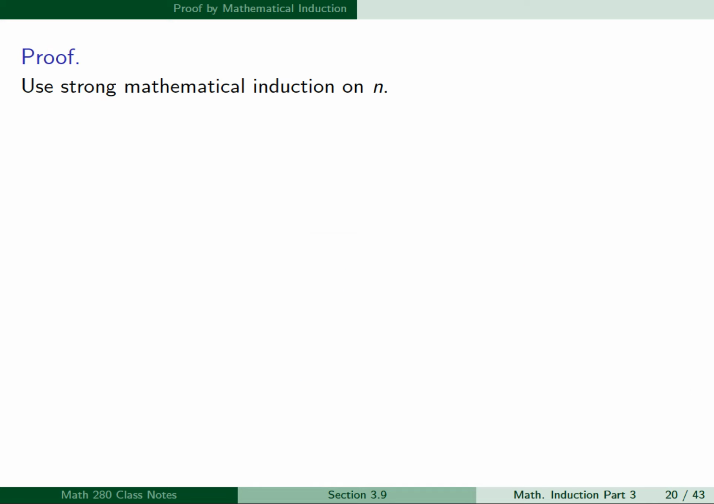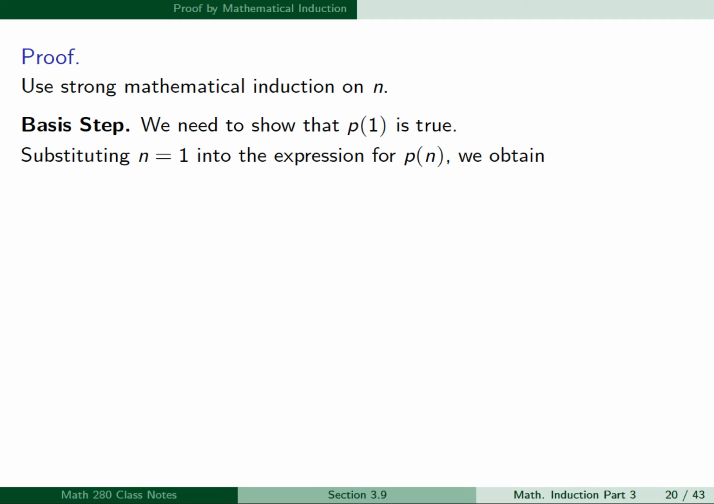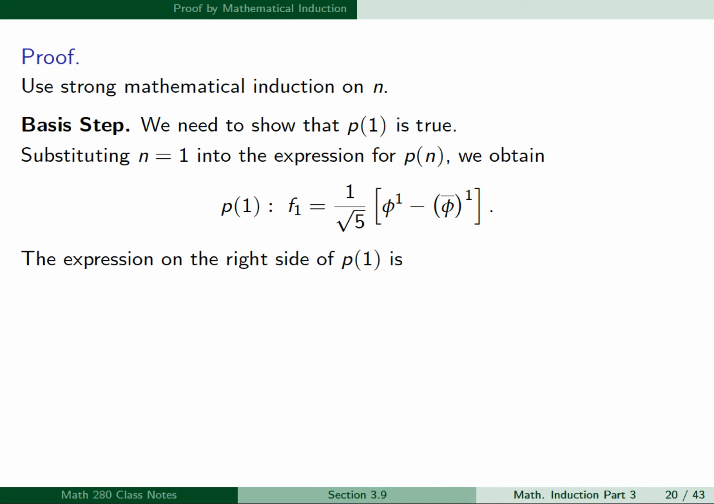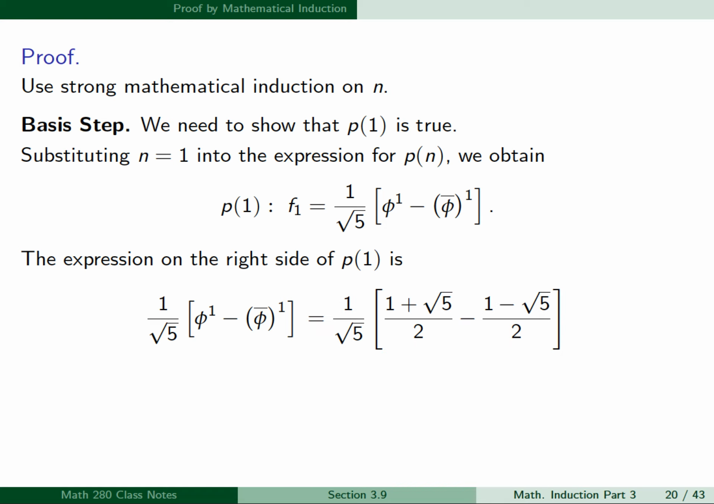So for our proof, we're going to use strong mathematical induction on n, and we start with our basis step, where we need to show that P(1) is true. Substituting n = 1 into the expression for P(n), we obtain P(1) is the formula f_1 = 1 over square root of 5 times (phi to the 1 minus phi bar to the 1). Now the expression on the right side of P(1) is 1 over square root of 5 times (phi to the 1 minus phi bar to the 1). Substituting for phi and phi bar, this is 1 over square root of 5 times ((1 + square root of 5)/2 minus (1 - square root of 5)/2).